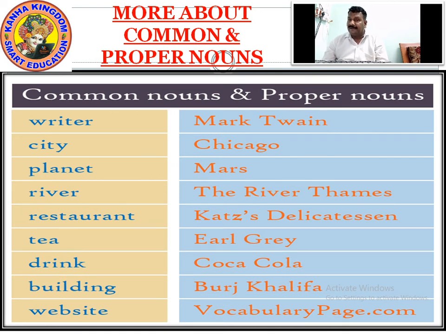We talk about building, big buildings. In Washington, the White House we talk about. Highest building in Dubai, that's Burj Khalifa, the highest tower ever made. Website is a common name, with lakhs and lakhs of websites. But when you talk about vocabularypage.com, it's a proper indication and a proper noun.